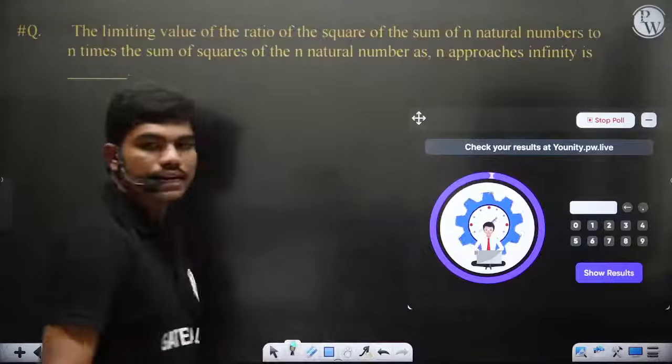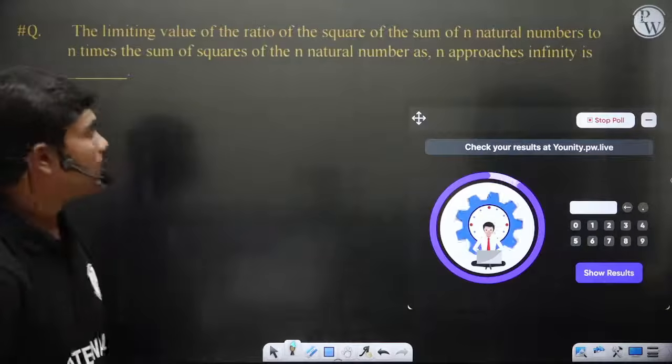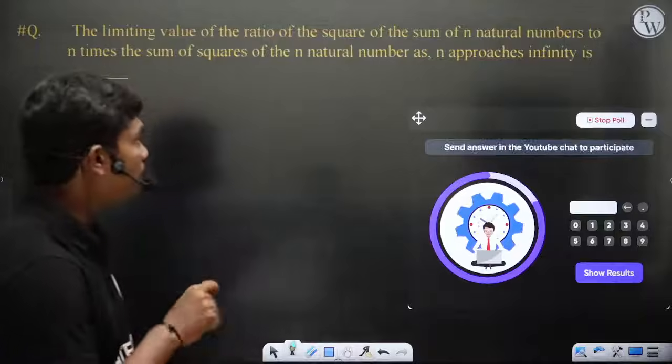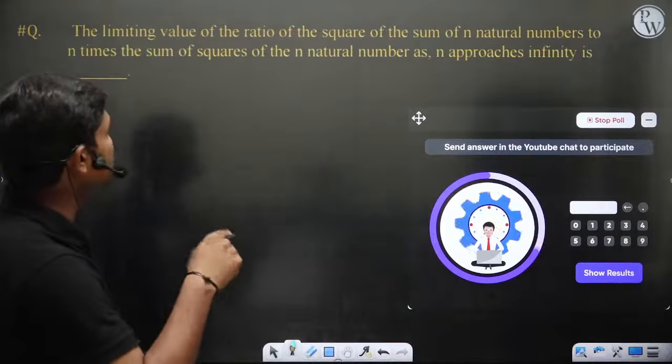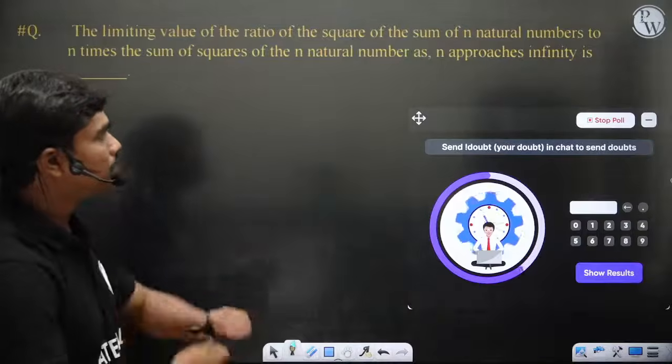30 seconds. Again, I'm giving you the limiting value of the ratio of the square of the sum of n natural numbers to n times the square of the sum of squares of n natural numbers as n approaches infinity is dash.